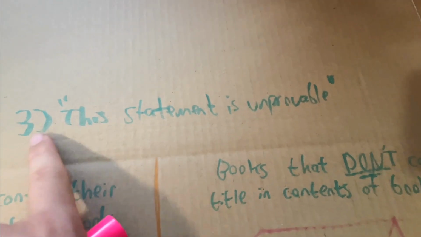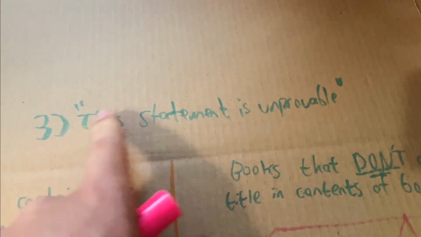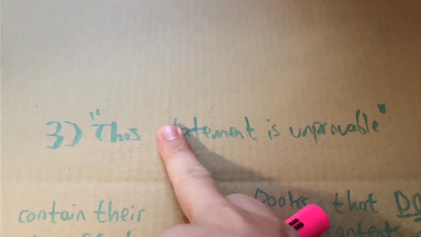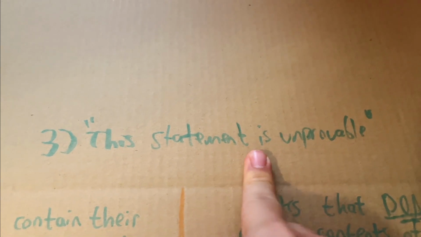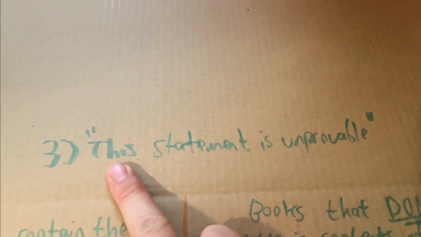All right, so we're going to be zeroing in on the third part of the theorem here, which is this statement is unprovable, and we're talking about this statement itself. So it's kind of like a combination of the Bertrand Russell paradox and the liar's paradox. And this is why I think a lot of people get confused. Some mathematicians say this is closer to the Bertrand Russell. Some say it's closer to the liar's. I think it's kind of a hybrid. So we need kind of a unique solution to resolve this. And that's what we're going to get into here.